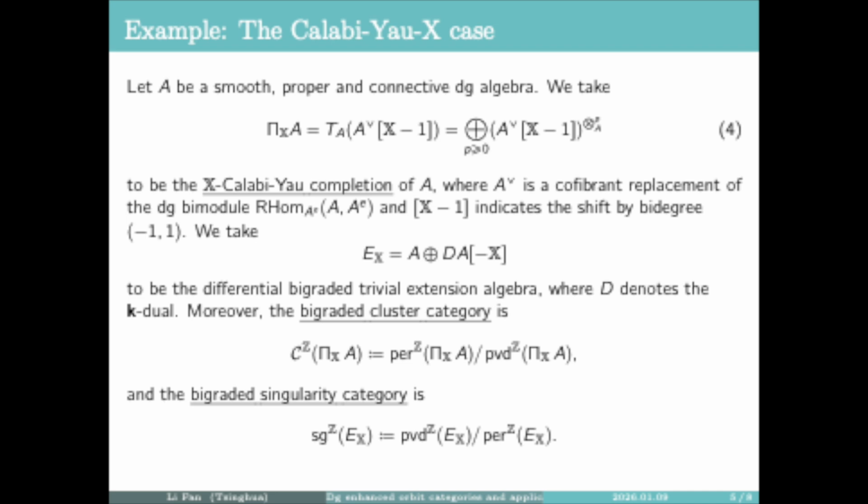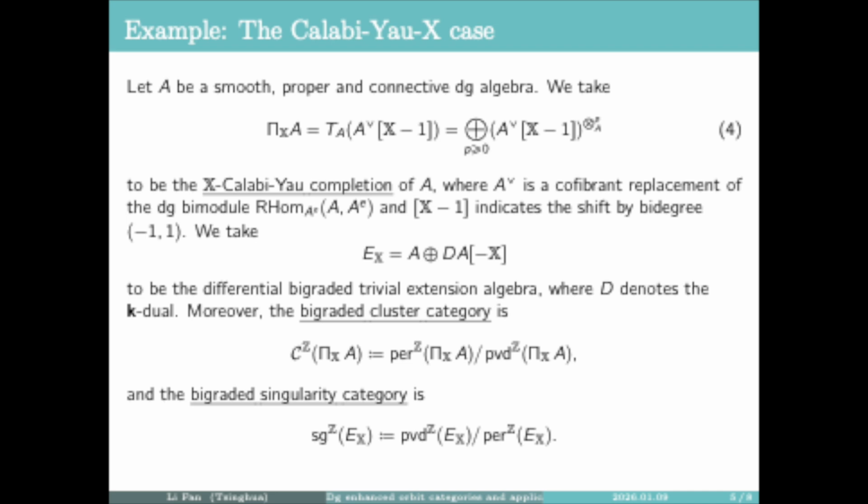Here, this symbol X indicates the Adams degree, and this 1 indicates the cohomology degree. And we take E_X to be the differential bigraded trivial extension algebra, A direct sum with the dual of A shifted by some Adams degree.